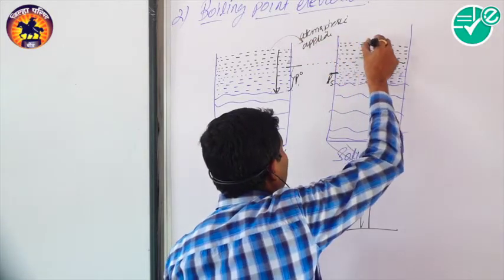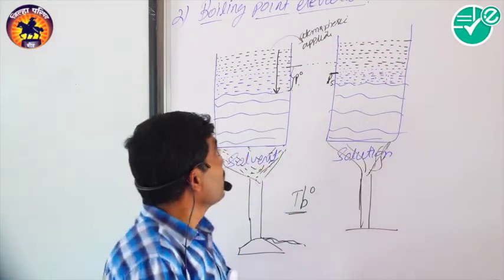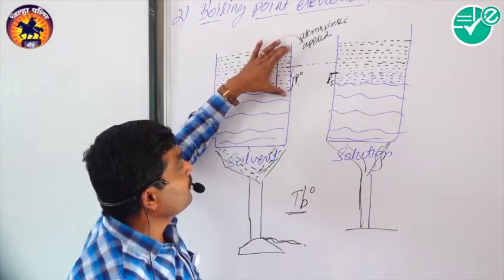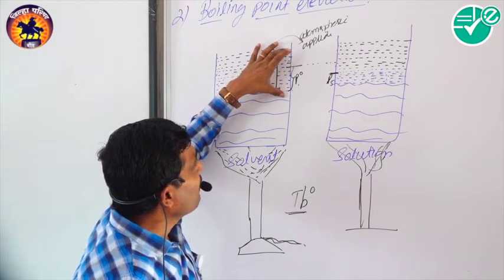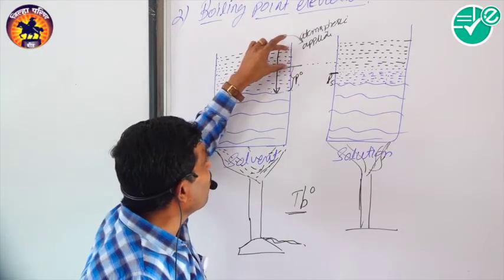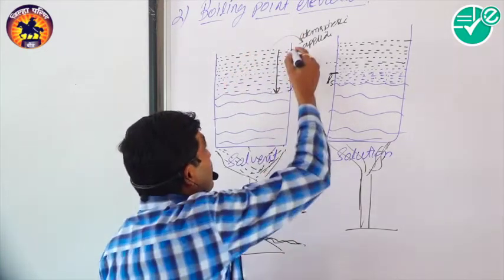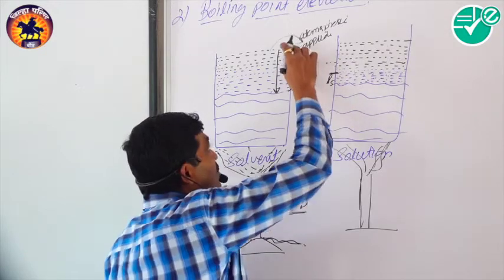So we have to make such an amount of vapor pressure. But if you consider the solvent, only this much amount of vapor we have to make.